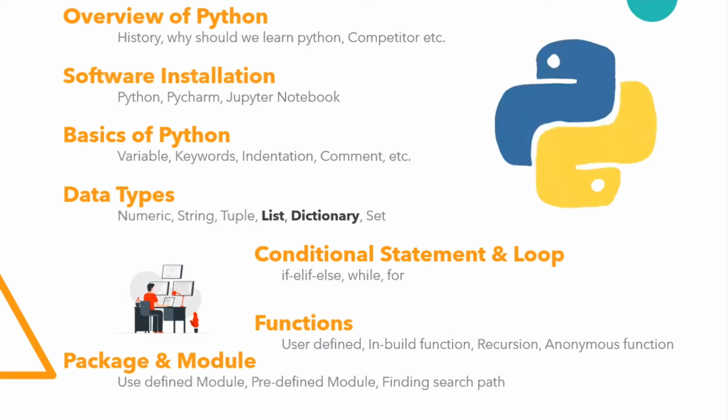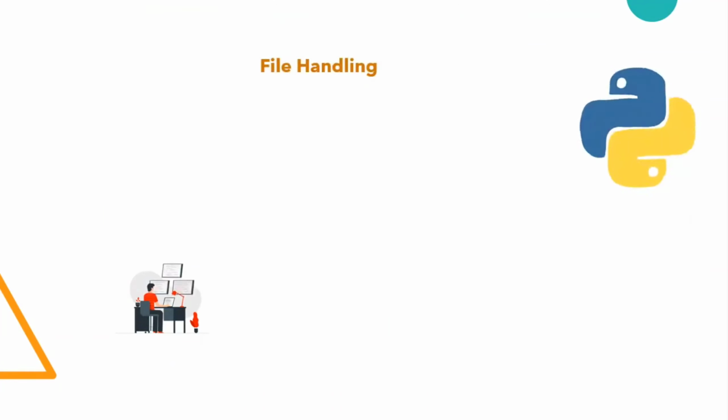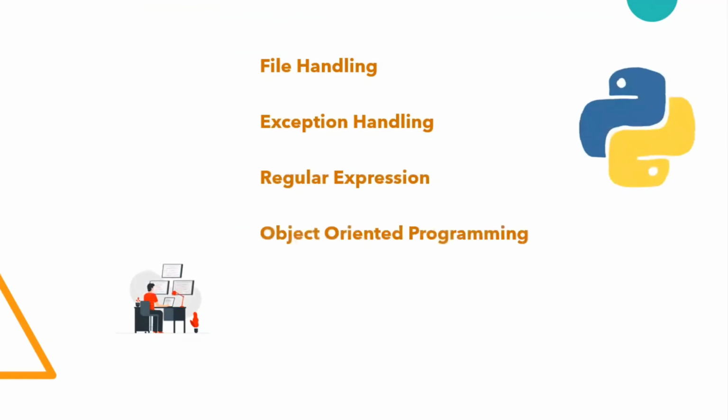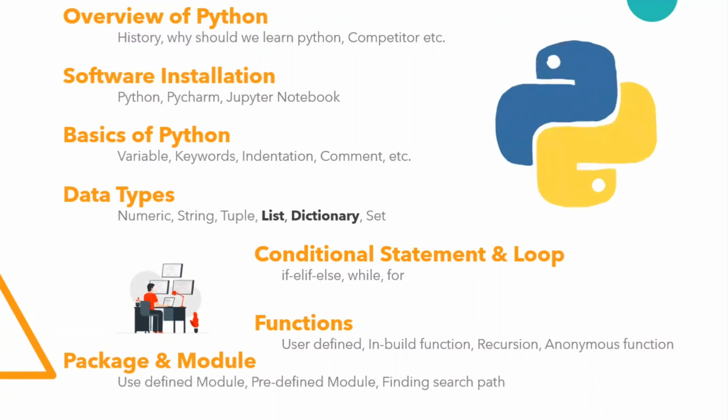Apart from all these minimum requirements, if you have other knowledge like file handling, exception handling, regular expressions, object-oriented concepts, and multi-threading, that will be a plus point for you. But the topics we discussed previously, like overview, software installation, basics, data types, conditional statements, and functions, are the minimum requirement. If you complete all 7 topics, I think 7, yes, there are 7 topics, then you are eligible to enter data science.